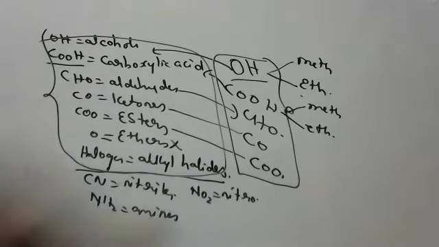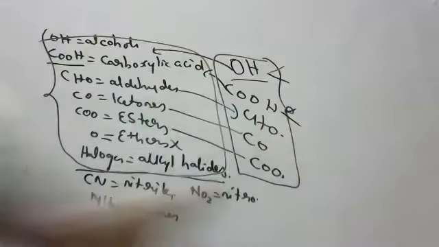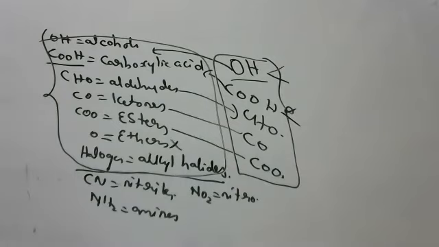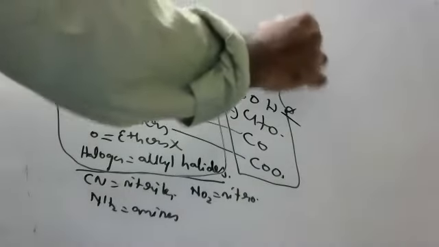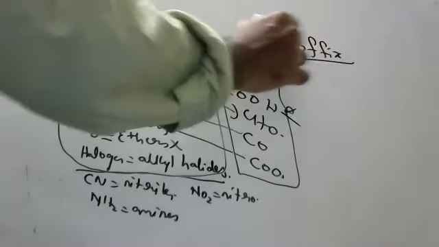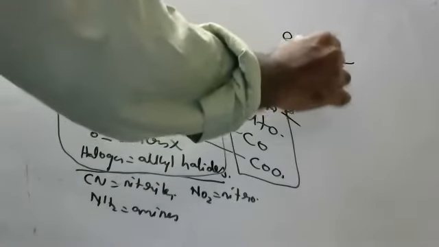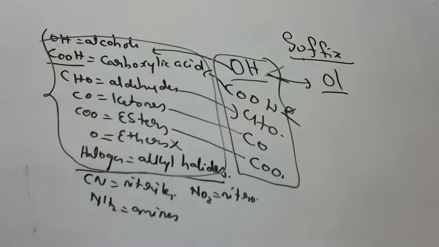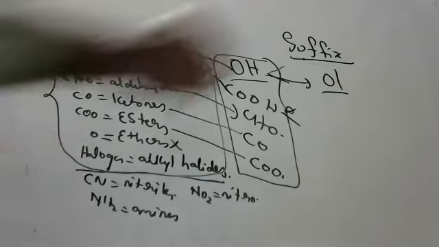Now, every functional group will have a suffix, children. Suffix means ending. Alcohols, we will write it as ol. What ol? Methanol, ethanol, propanol, butanol, pentanol, hexanol, heptanol, octanol, nonanol, decanol. Okay? Those who didn't understand, here I am writing.